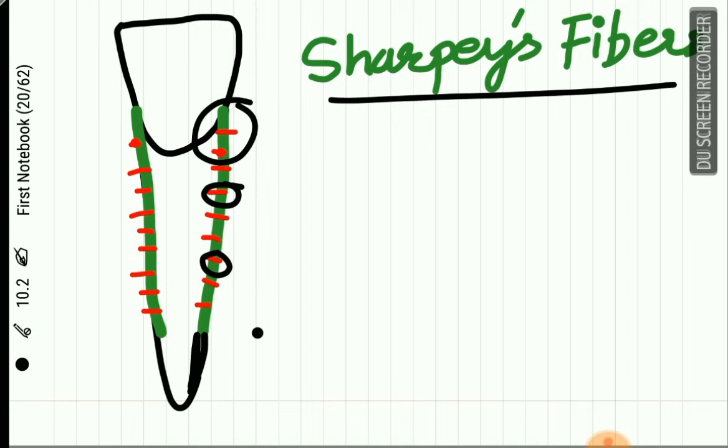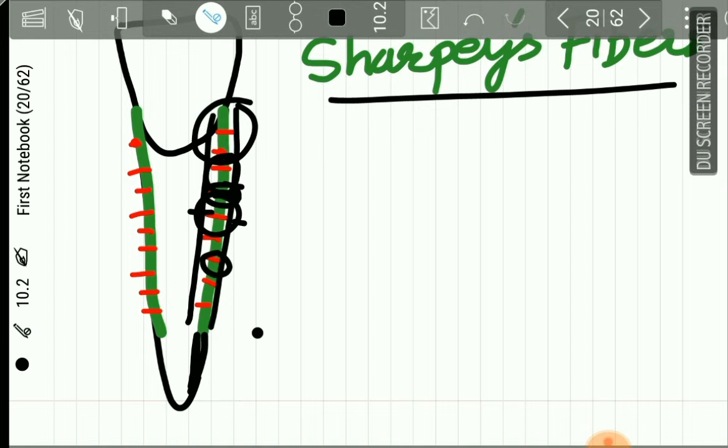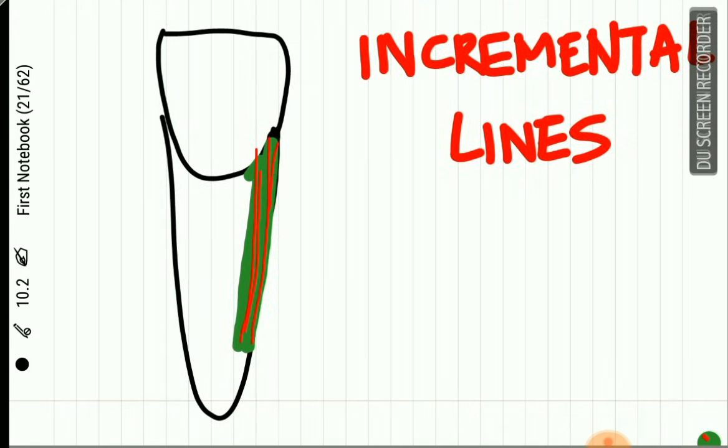But as more and more cementum layers are laid down, this layer becomes thick, and a large portion of the Sharpey's fibers get incorporated within the cementum. Now this AEFC is formed very slowly.